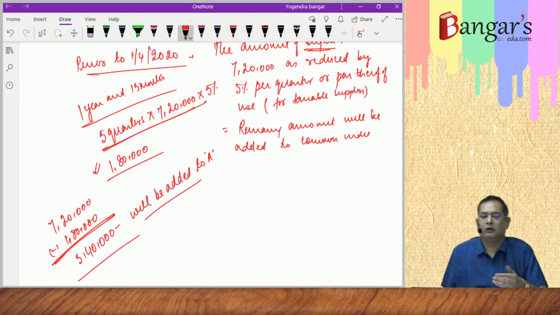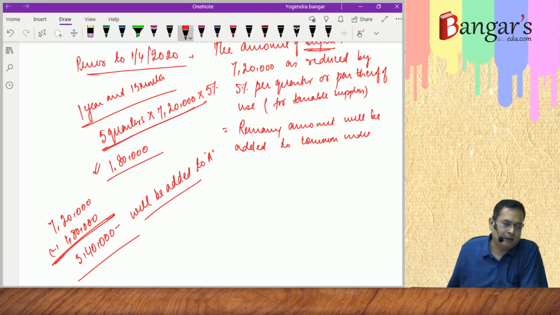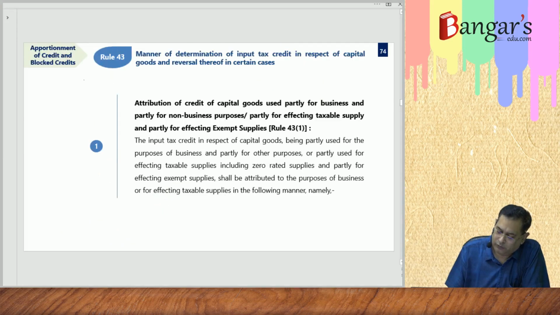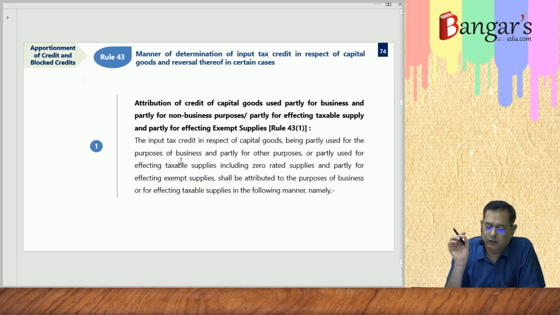But now, on or after 1/4/2020, our reversal amount will increase to this extent because 720 is added in the common credit. So now we'll be discussing this particular rule. This was the basic idea which you have learnt. This is rule 43. Rule 43 is dealing with apportionment of credit, block credit, in respect of capital goods.